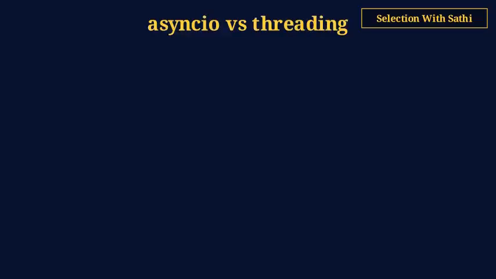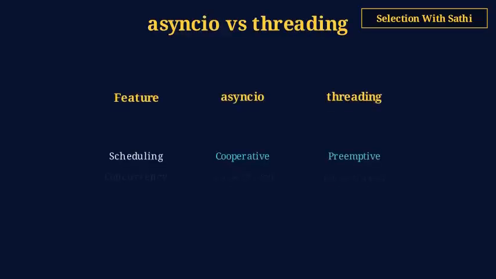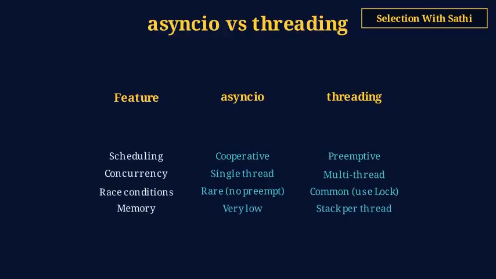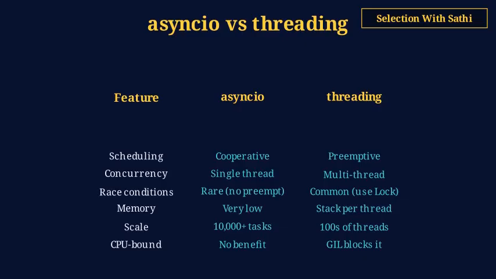Let's compare asyncio and threading side by side. Asyncio uses cooperative scheduling, coroutines yield at await points. Threading uses preemptive scheduling, the OS switches threads at any time. Asyncio runs on a single thread, threading uses multiple threads.